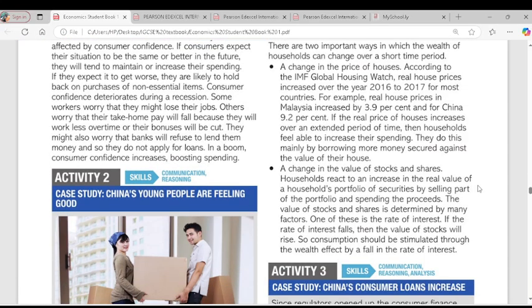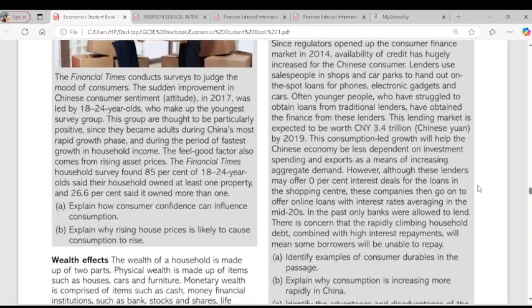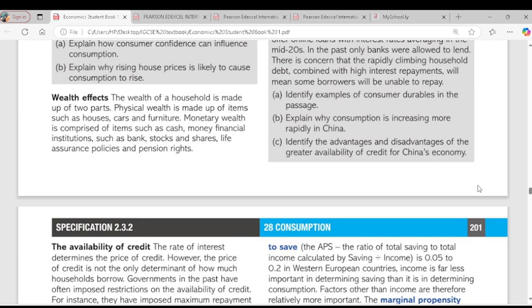Then the next one is wealth effect. So for wealth effect, I wrote: this measures the changes in consumption due to changes in the wealth of households. Wealth can also determine the level of your consumption. And when we talk about wealth, we're talking about physical wealth or monetary wealth. Why do we call it physical? We call it physical wealth because it involves items such as houses, land, cars, furniture. Then we have monetary wealth, which are like pensions, life assurance, stocks, shares. These are monetary wealth. Are you with me, please?